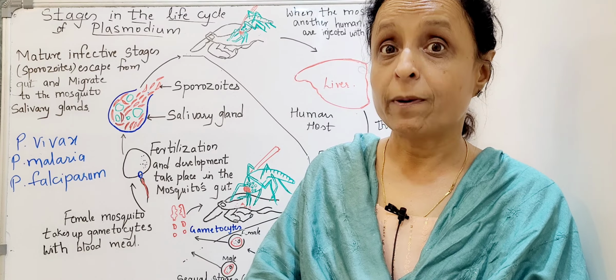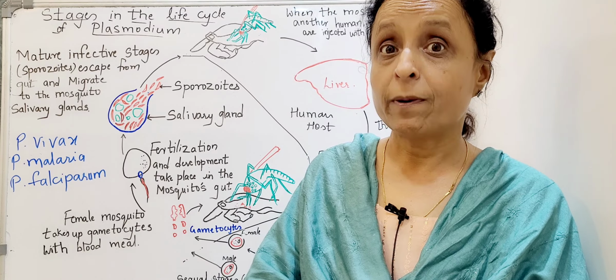Now you know that the mosquito is going to infect you. It's going to suck the blood, and while sucking it is going to infect you. So there is going to be transfer of the sporozoites from the mosquito to humans through the rupture of the skin, and it gets transferred into the blood. So here when the mosquito bites another human, sporozoites are injected with the bite. Now it comes into the blood of the humans, and as it floats in the blood, it reaches the liver.